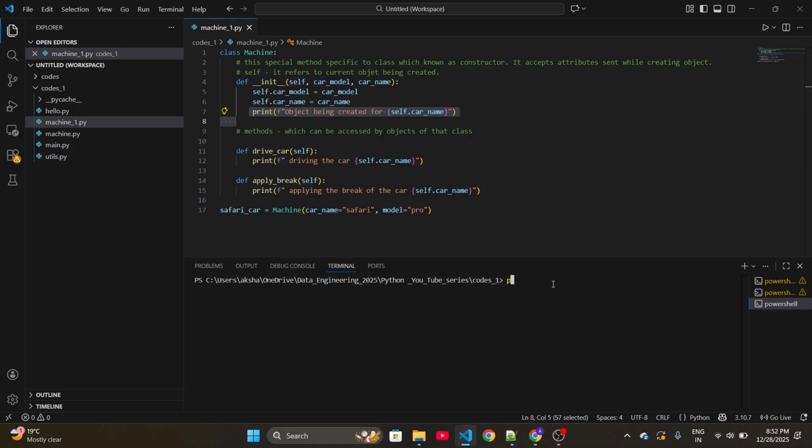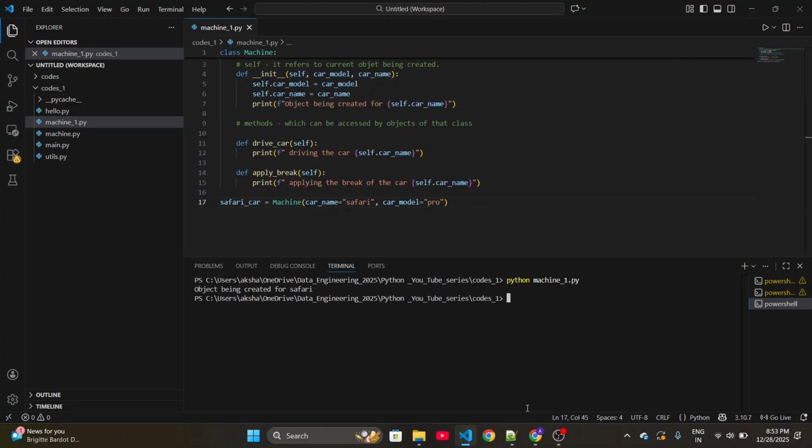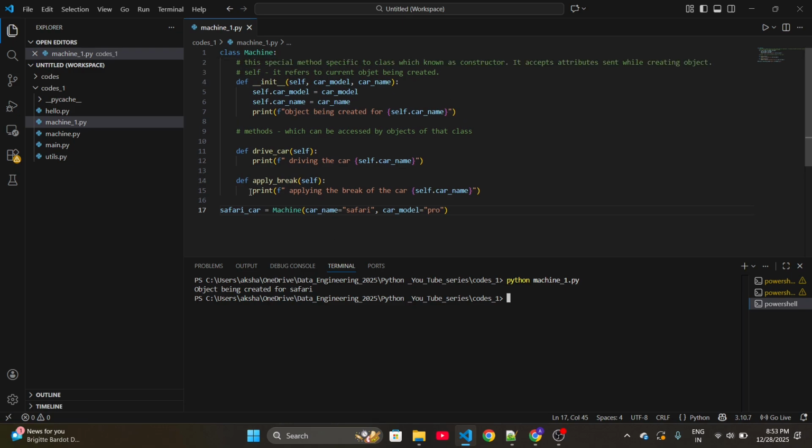Let me run this, python machine_1.py. I hope there are no syntax issues, and let's run it. Let's execute once again, and now fine. See, this method is getting called because this statement is printed here.